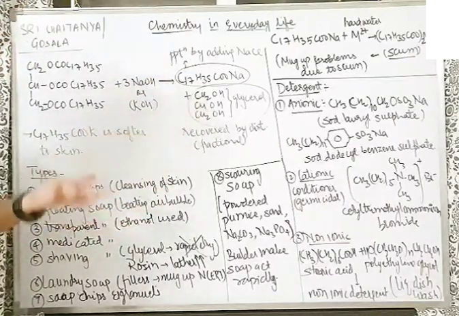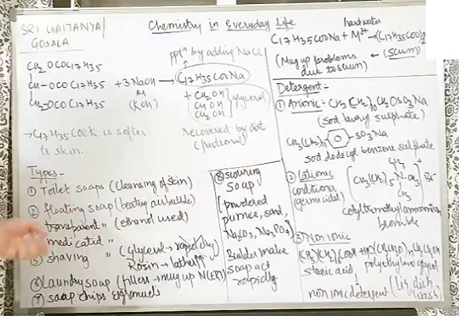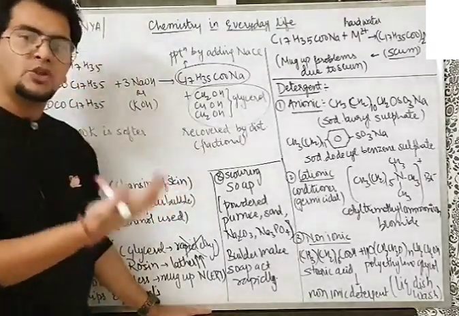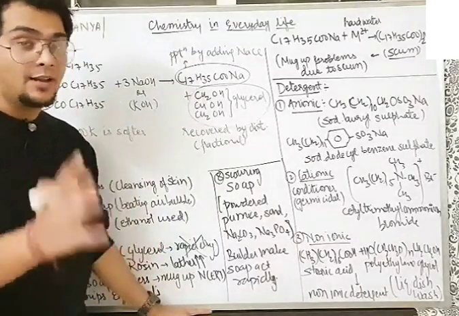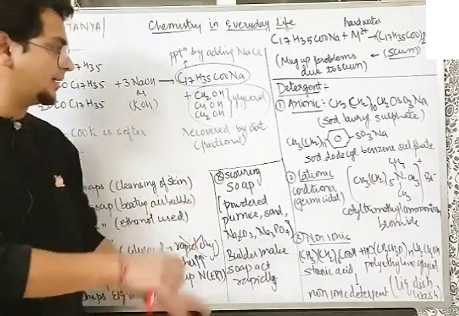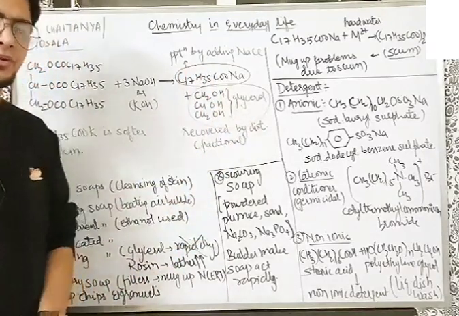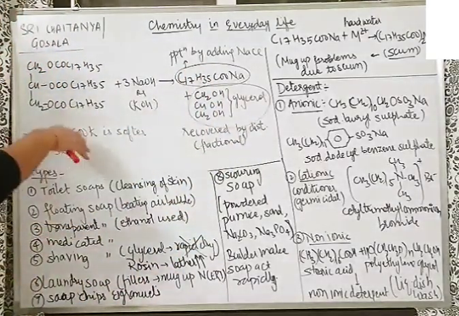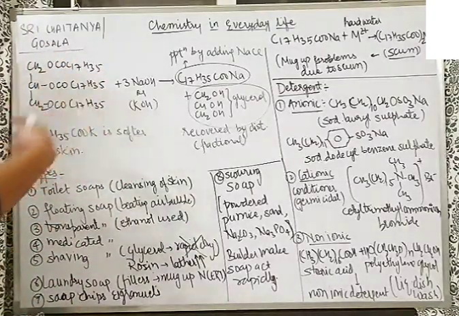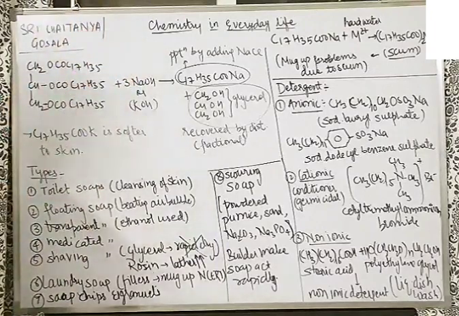The byproduct glycerol is very useful, and it is recovered by distillation. In this chapter, it is given as fractional distillation. In organic chemistry, you might have read something else as well. I don't want to put it here and make you confused. As per the Chemistry in Everyday Life NCERT, fractional distillation is the method used. Anyway, going ahead. Potassium based soaps are softer to the skin than sodium based soaps.